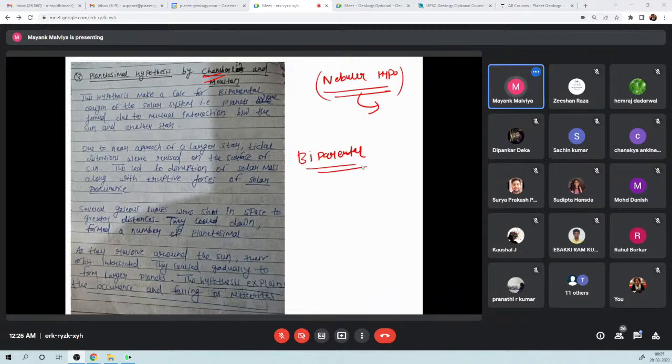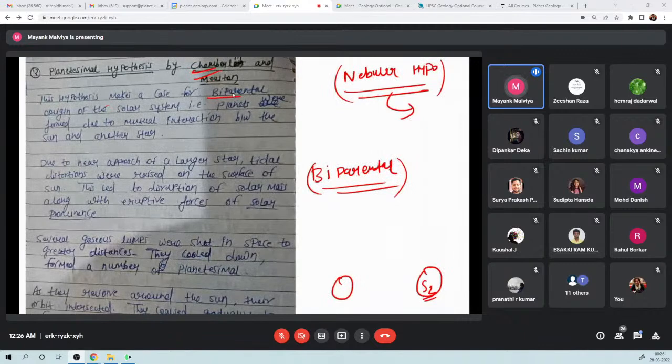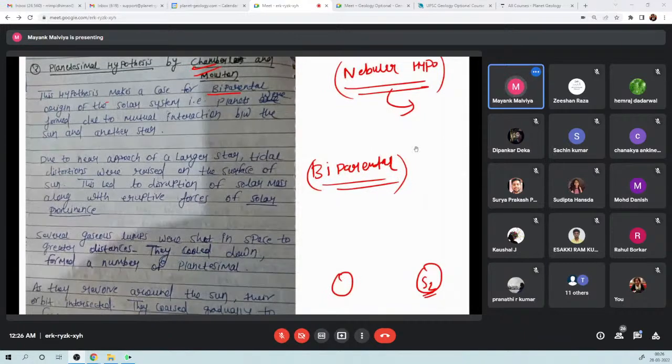They say that there were two parents. One parent is the sun which we have today, and there was some other star also, which we'll call star number 2. This hypothesis makes a case for biparental origin of the solar system. You don't have to write this in the exam, and it won't be asked, but just to have an overview, we are doing it.